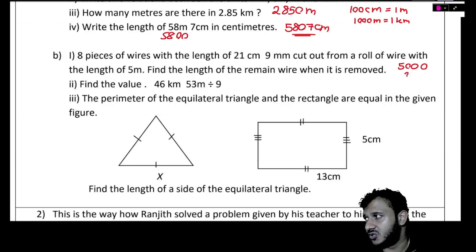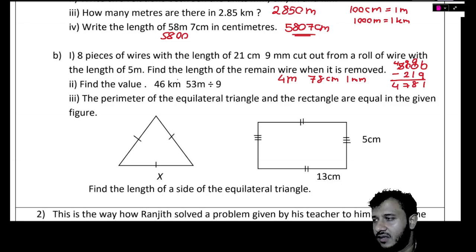From that, 210 and 9 is 219 millimeters were taken out. Once you take it out, how much is left? You are left over with 4 meters, 78 centimeters, and 1 millimeter.